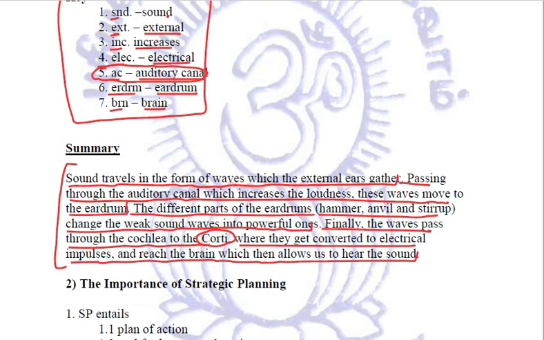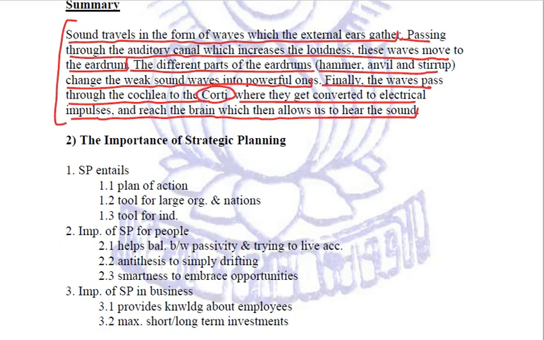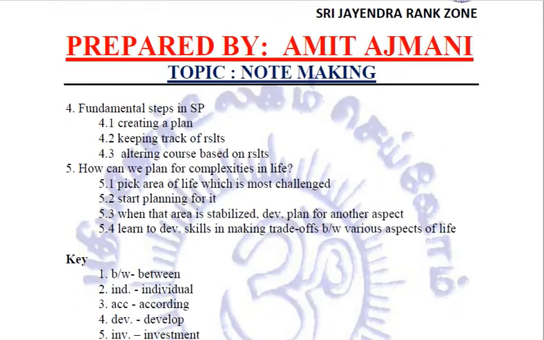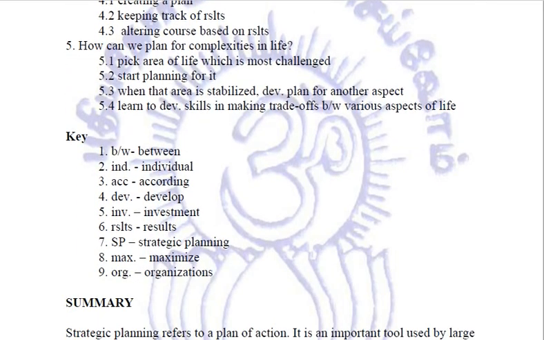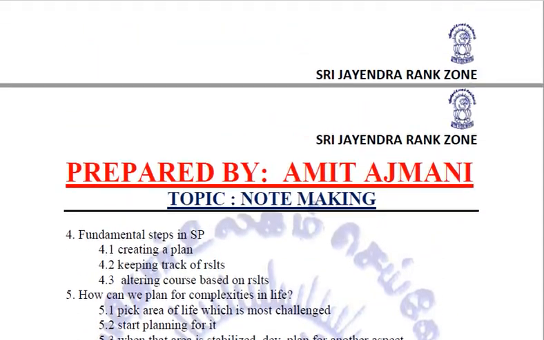Let us take one more example. The importance of strategic planning. Now once again, before going through the notes, always and always come to the key points. The key points are: B/W is for between, quite common. IN for individual, ACC is representing according, DV is to develop, ENV is investment, RSLTS are the results, SP stands for strategic planning, MAX is maximize, ORG is organizations. Now after going through this key, let us come to the notes.